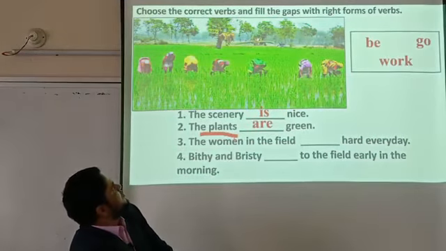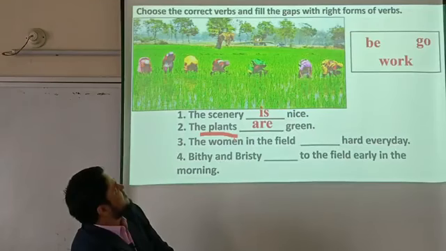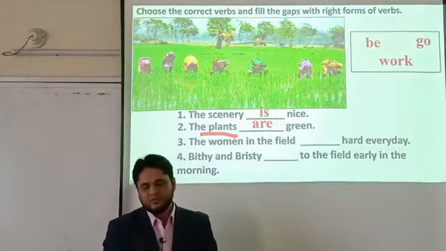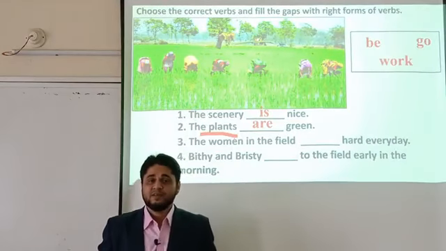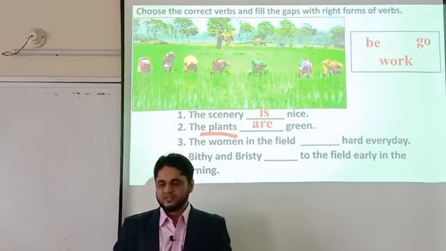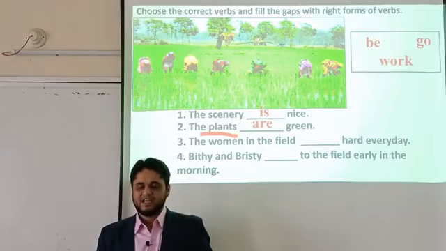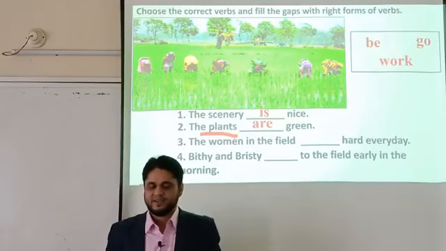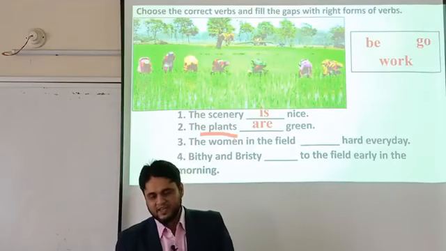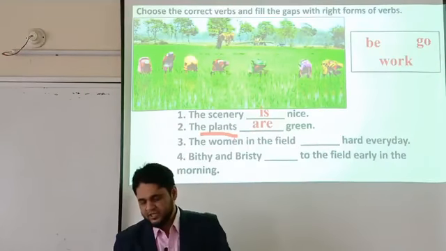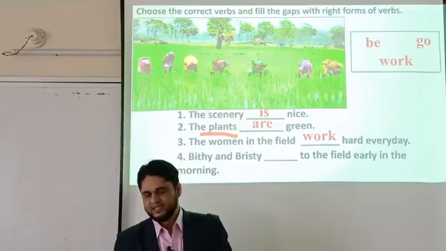I think seven women: 1, 2, 3, 4, 5, 6, 7. Seven women means a plural subject, so the verb will also be plural. Here it means work hard every day. The answer will be: the women in the field work hard every day.